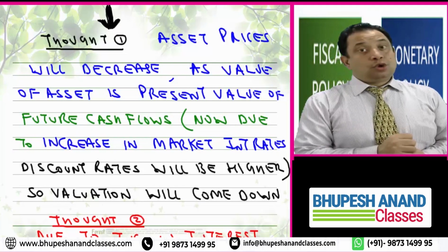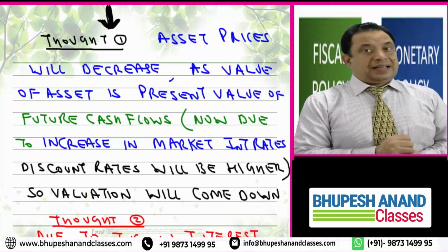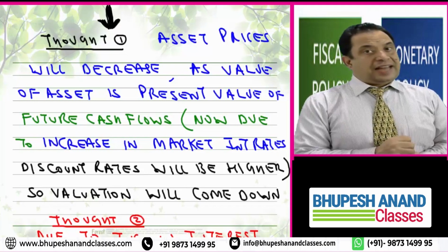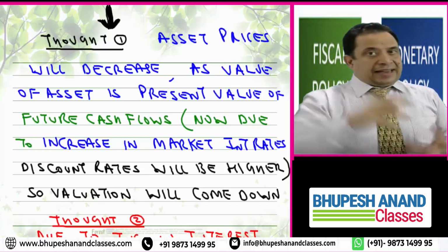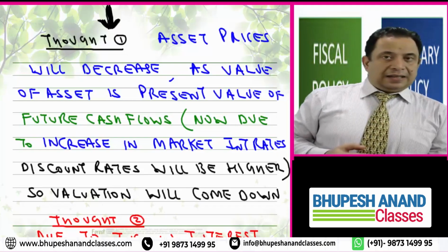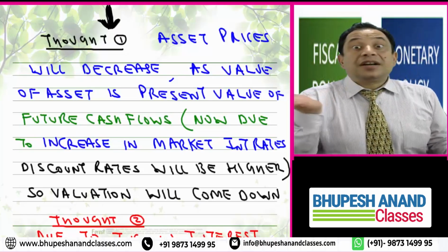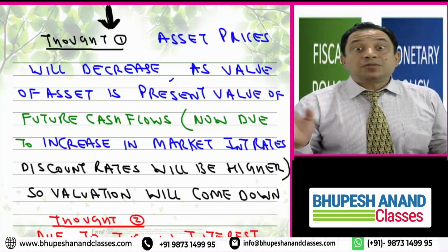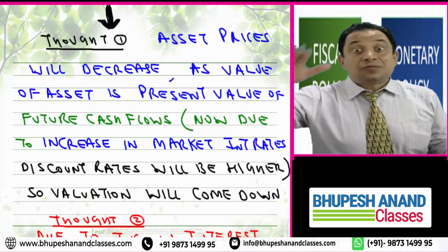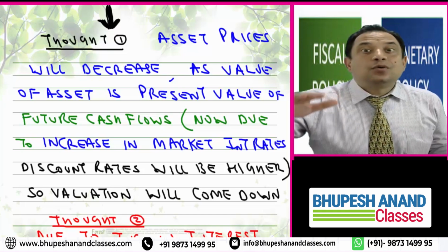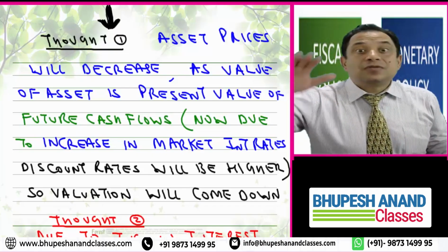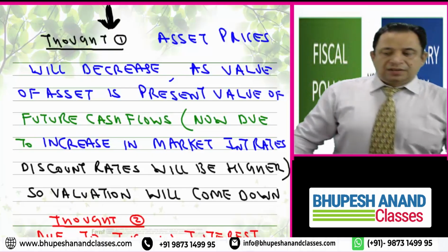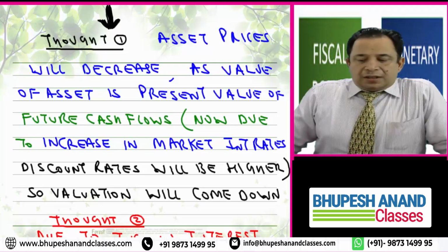My dear friends, I have told you in valuation that if I want to value any asset, then the value of that asset will be the total of the present value of future cash flows. So if I total them, I can calculate the present value of the asset. Now, because the interest rate has increased, the discounting rate has increased, so the denominator is larger. When the denominator is larger, the present value of future cash inflows will come down, and ultimately the asset price will come down.